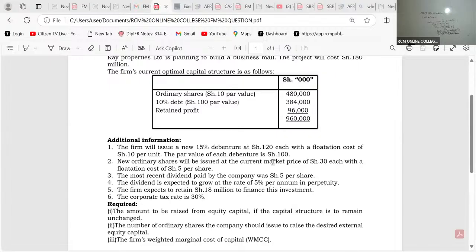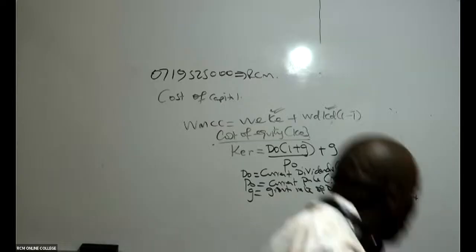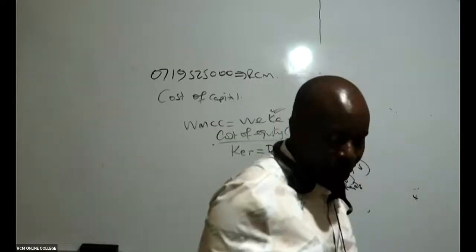It's a market price, so that is P0, 30. The most recent dividend paid, most recent meaning now, is our D0, which is 5, and this dividend will be growing at 5%. So now I have everything I need to get the cost of equity, retained earnings.